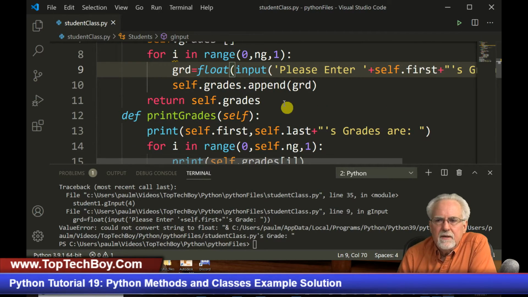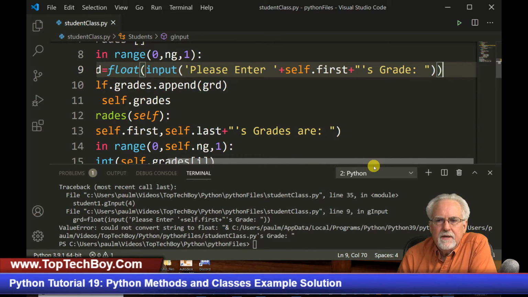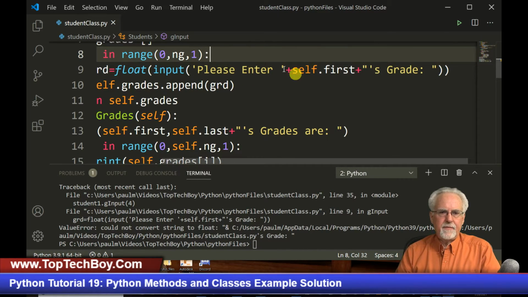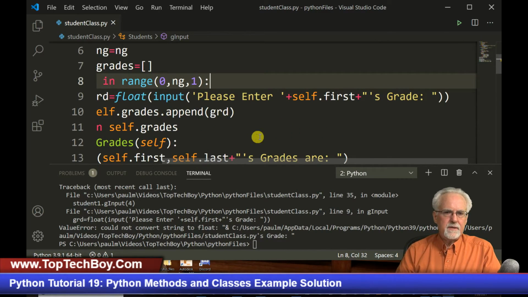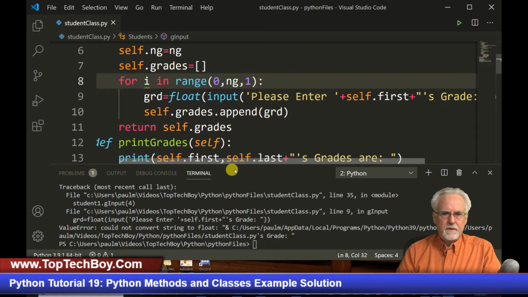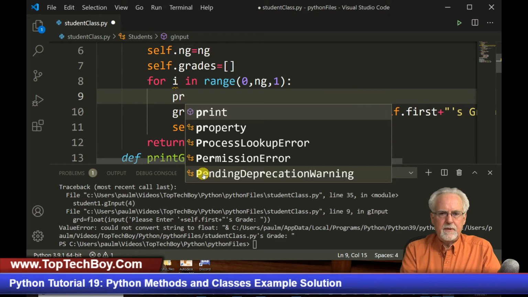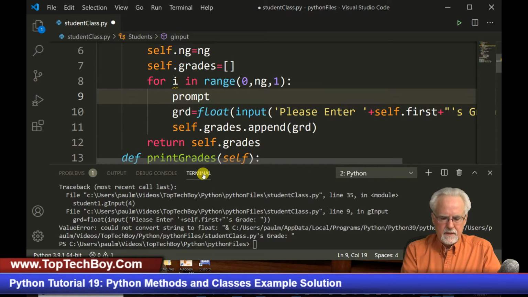So I'm trying to give it... let's try this, this is just a good thing to do, guys. Let's just see if I can create the prompt. So I'm just going to say prompt, and that is going to be equal to this, which is please enter space.